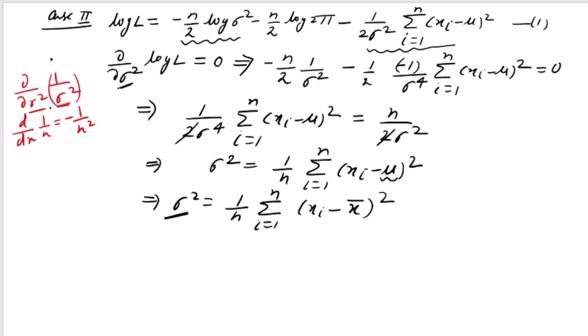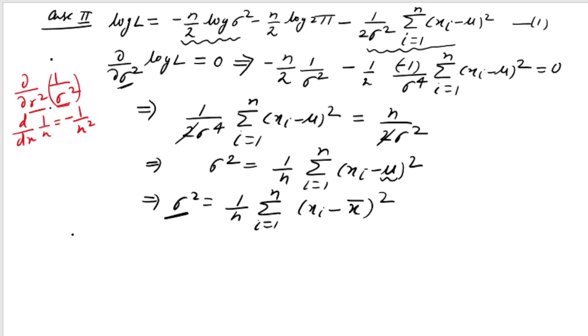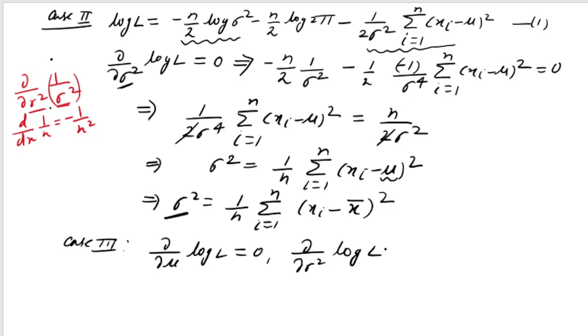So we have discussed both the cases, that is mu when sigma square is known and sigma square when mu is known. And we have the third part when we have to estimate both mu and sigma square. So this is not something that I have to separately do. We have already done the calculation. So for simultaneous estimation, what we have to do? We have to write both the equations, del by del mu of log L is equal to 0 and del by del sigma square of log L is equal to 0. So this I already have solved as case 1, and this I already have solved as case 2.